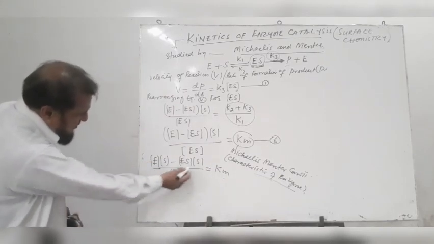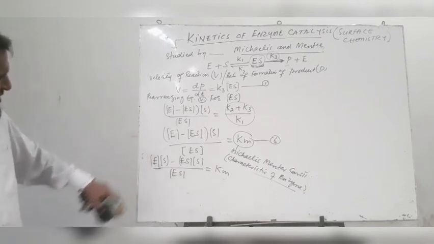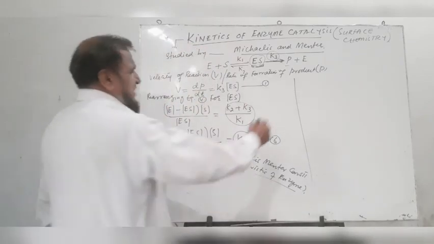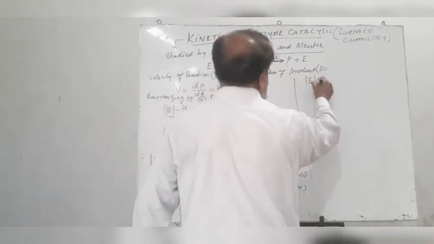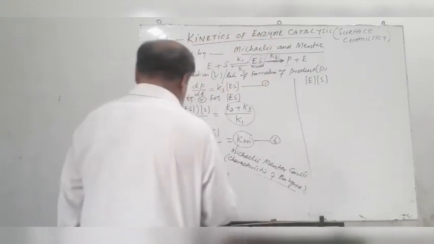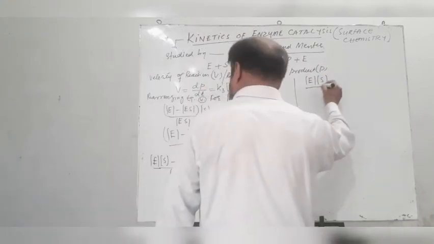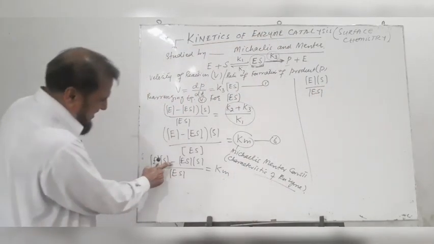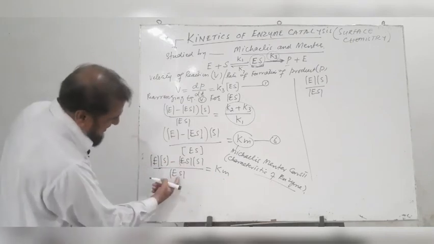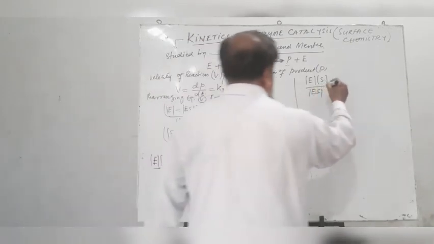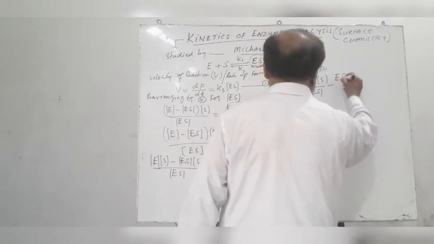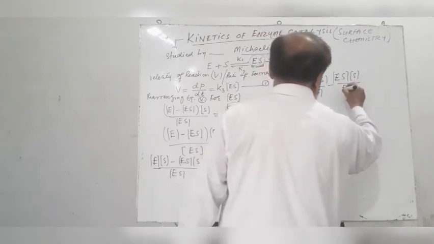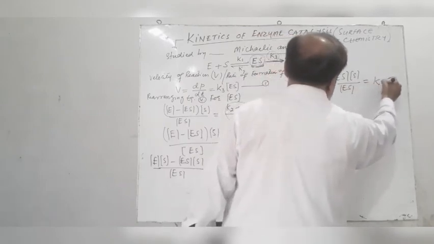We write the denominator beneath both the terms, so that we rearrange this equation and we get concentration of enzyme into concentration of substrate divided by ES concentration, minus ES concentration into S concentration divided by ES, minus concentration of complex into concentration of substrate divided by concentration of complex is equal to Km.